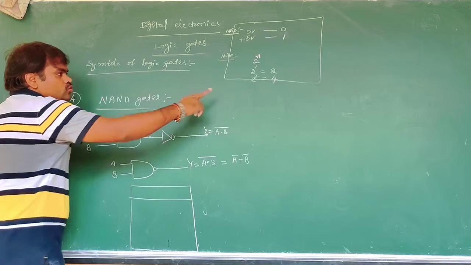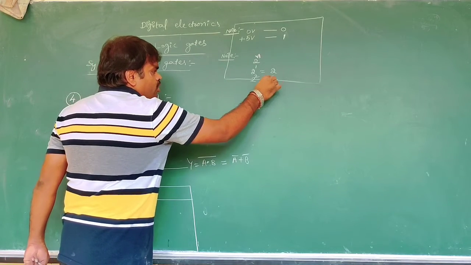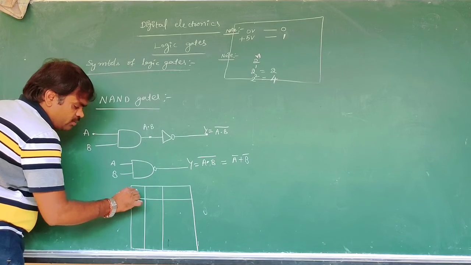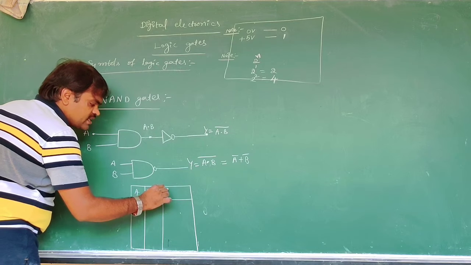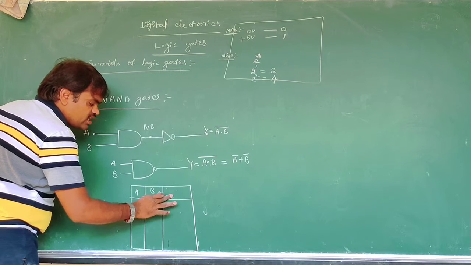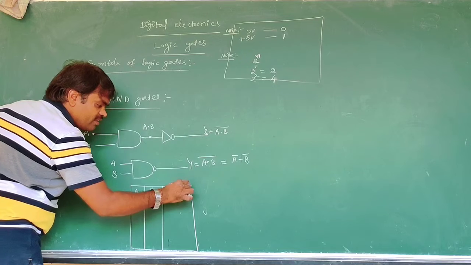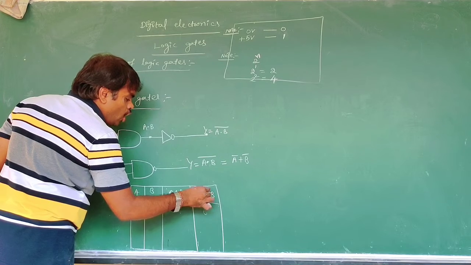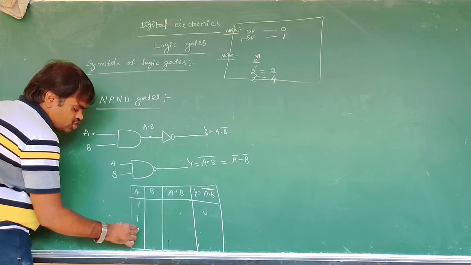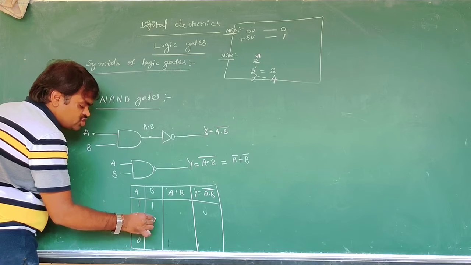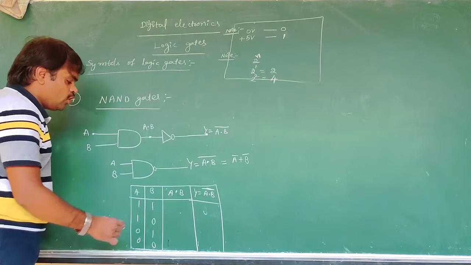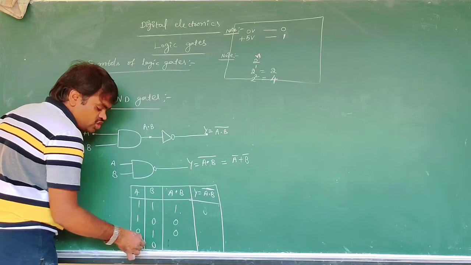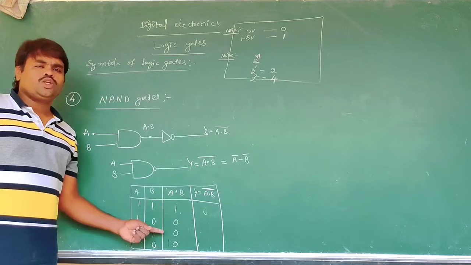Here, how many inputs? 2. Two inputs means how many permissible combinations of inputs? 4. A, B, then Y is equal to A dot B whole bar. The inputs are 1100 and 1010. Now A dot B: 1 1 gives 1, 1 0 gives 0, 0 1 gives 0, 0 0 gives 0. This is the AND truth table.